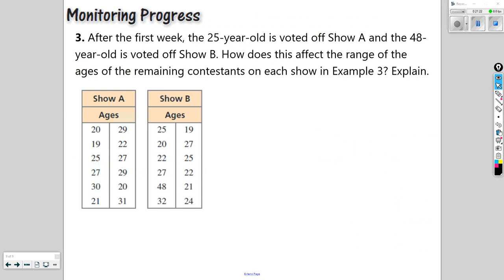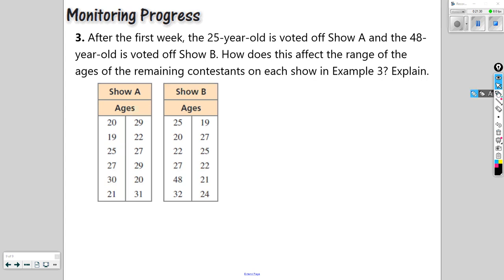Finally, after the first week, the 25-year-old is voted off show A and the 48-year-old is voted off show B. So I'm going to mark those: 25-year-old from show A, 48-year-old from show B. Now we want to calculate the new range. To find the range of show A, we have the oldest person, which is still 31, minus the youngest person, which is still 19, so that range didn't change at all.